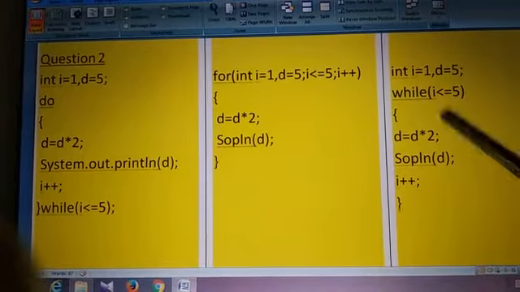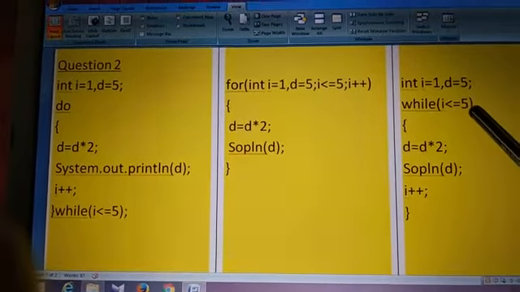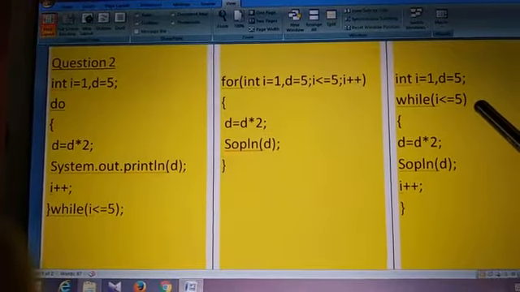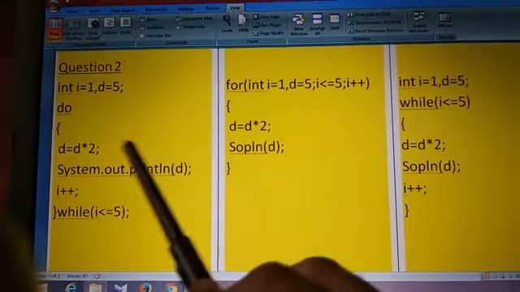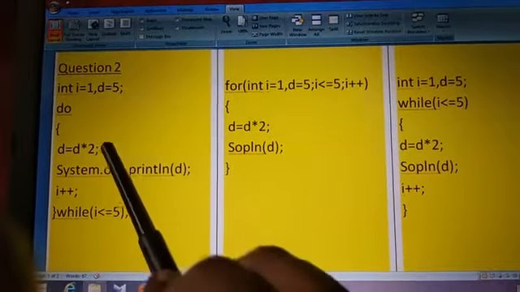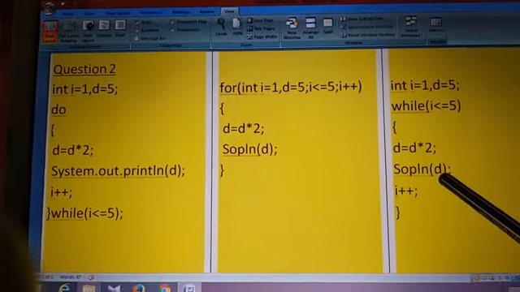Then while, then which is the next line? While test expression. Which is a test expression in this question? This is a test expression. While test expression. Don't put semicolon for while loop. Open the curly bracket, which is the statements that come in the body of this loop? This one and this one. These are the two statements that come in the body of the loop. So write the statements that come in the body of the loop.